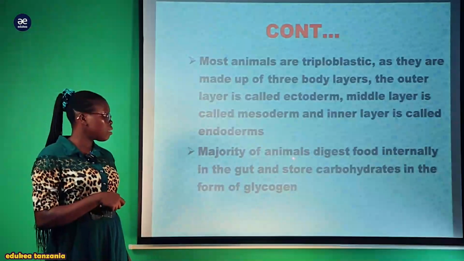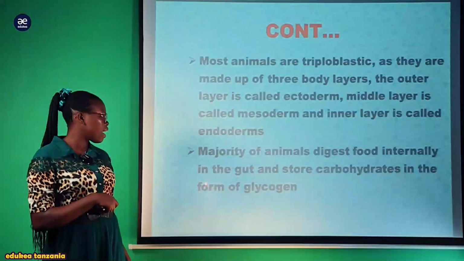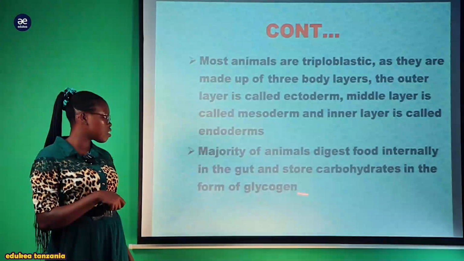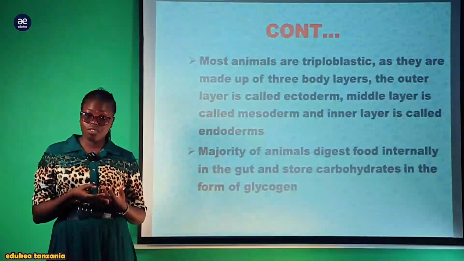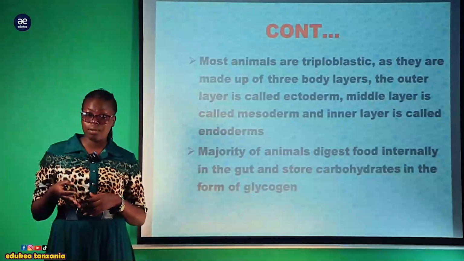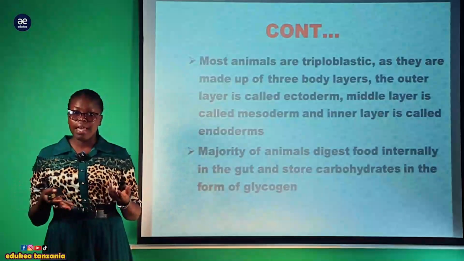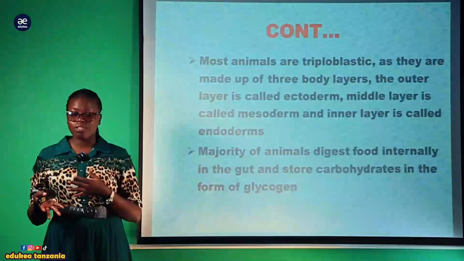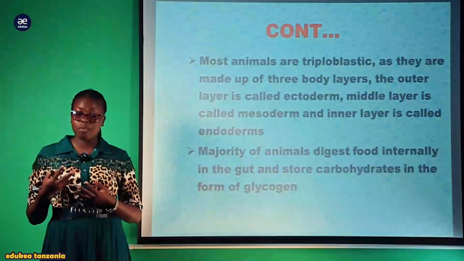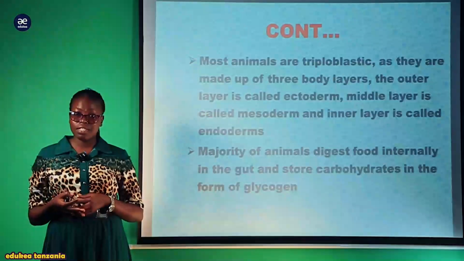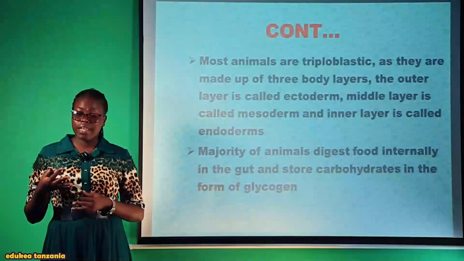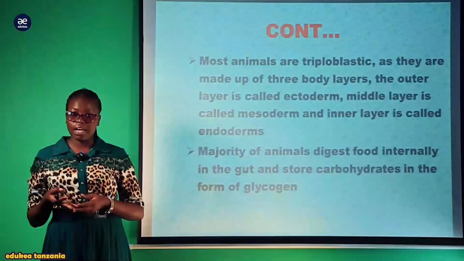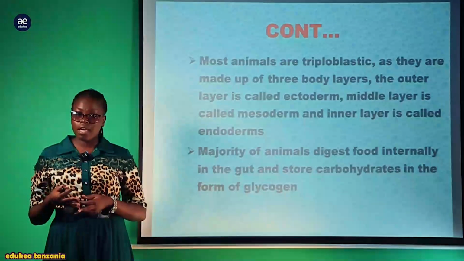Also, the majority of animals digest food internally in the gut and store carbohydrate in the form of glycogen. This is one of the distinguishing characters between members of the kingdom Animalia and the kingdom Plantae, where the kingdom Plantae stores carbohydrate in the form of starch, but these organisms digest their food internally. Also, they store their carbohydrate in the form of glycogen.